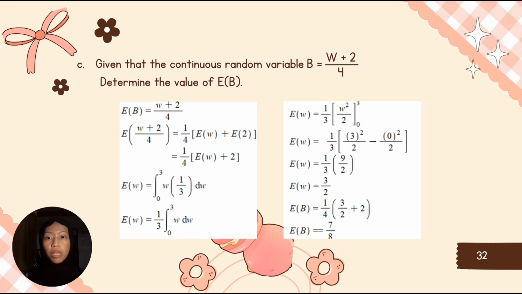By using the mean formula, we need to integrate the function of E(W) from 0 until 3 until we get the expected value for E(W), which is 3 over 2. And then we need to substitute the value of E(W) into the previous function for E(B) to get the final answer for E(B), which is 7 over 8.